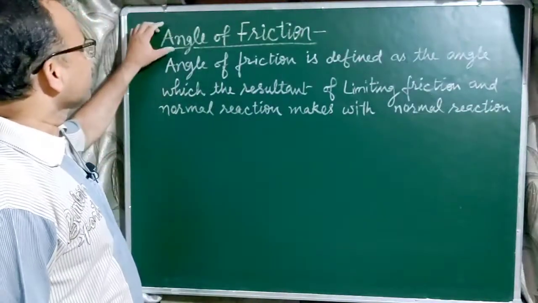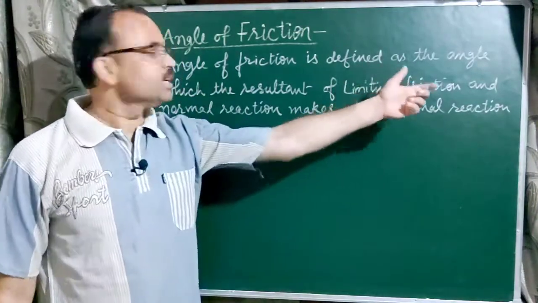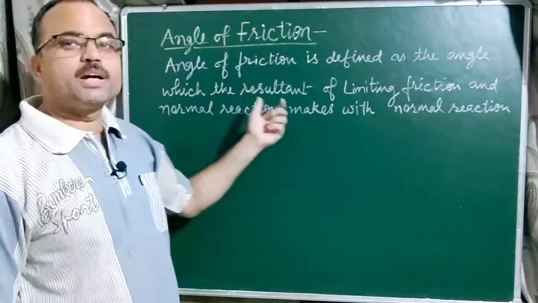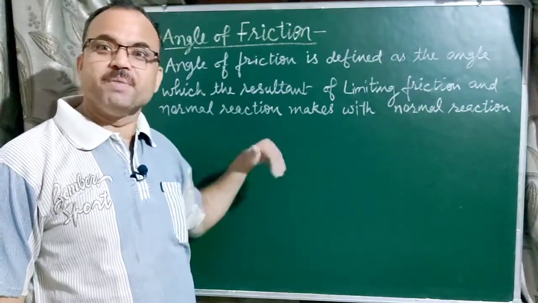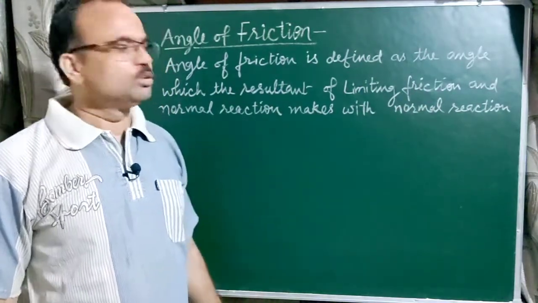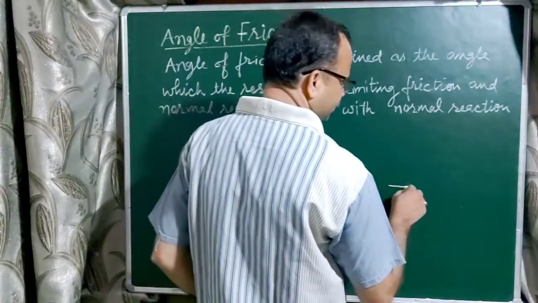Another important topic is the angle of friction. Angle of friction is defined as the angle which the resultant of limiting friction and normal reaction makes with the normal reaction. Let us try to understand this from the figure.